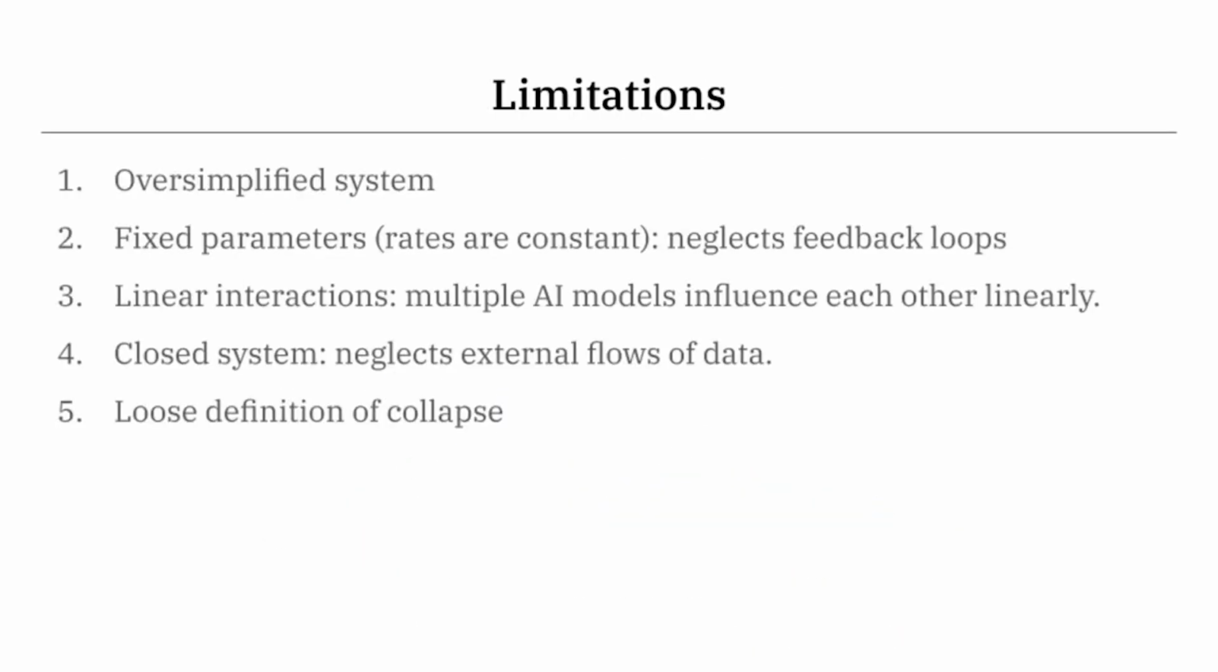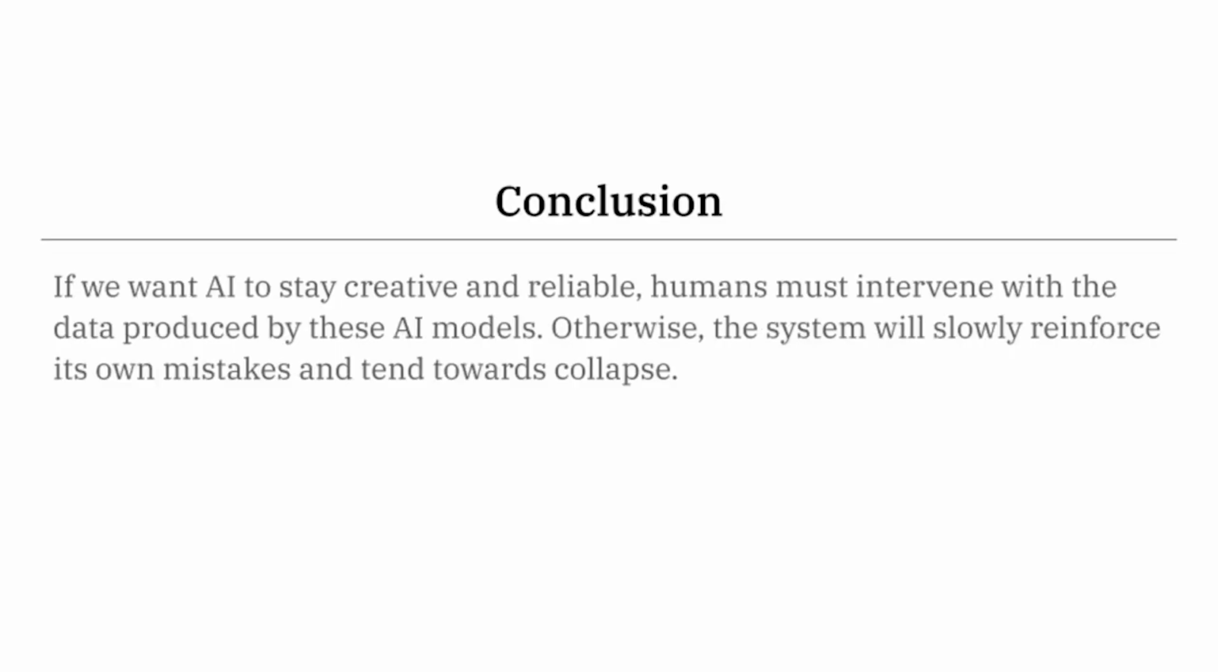Here are some limitations to our model, some of which we already mentioned in our assumptions earlier. Finally, in conclusion, if we want AI to stay creative and reliable, humans must intervene with data produced by these AI models. Otherwise, the system will slowly reinforce its own mistakes over and over again and tends towards total collapse.